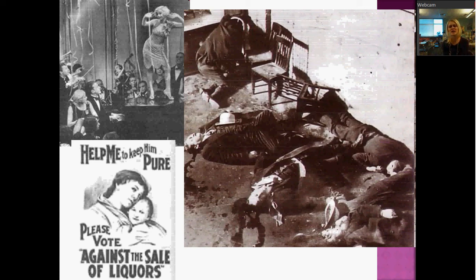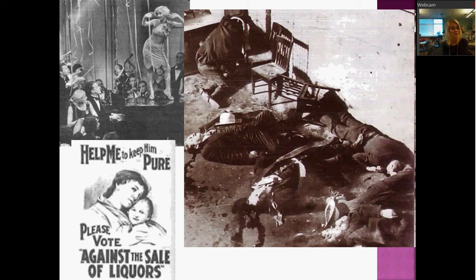And so really, this idea that Prohibition is going to lead to a decrease in crime and social problems, the complete opposite happened. Alcohol became even more of a cultural phenomenon than it did before the 20s.